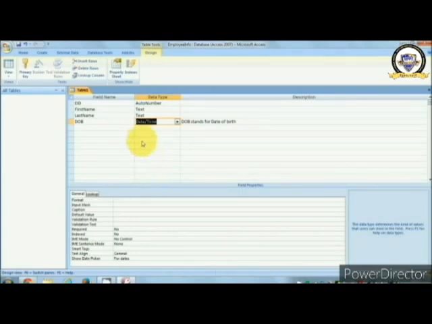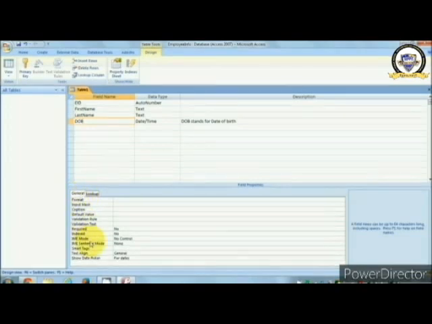Now you can do certain things with your data type. When you select the row, you will be able to see the general properties given here.